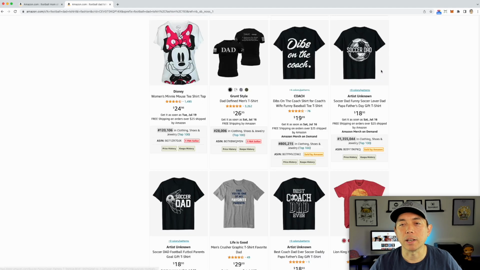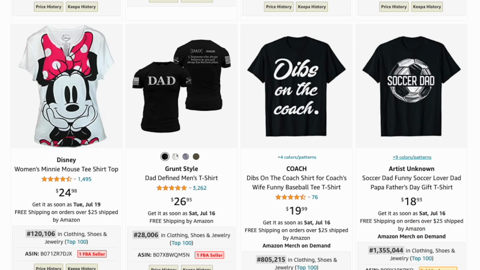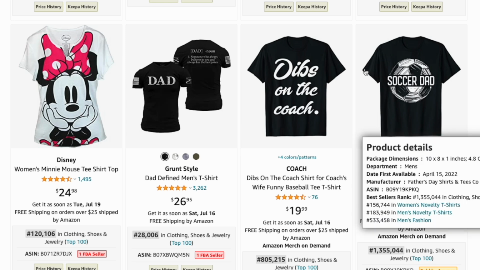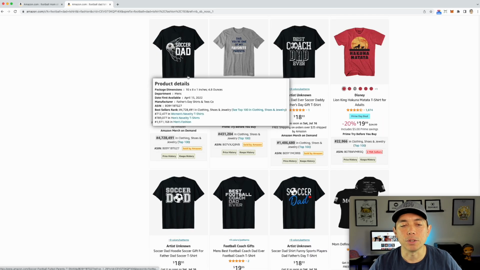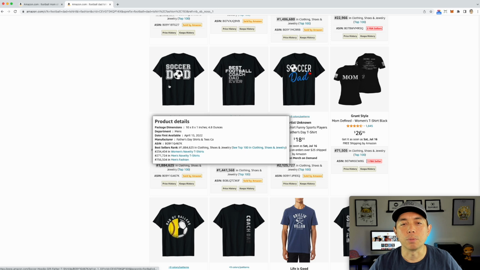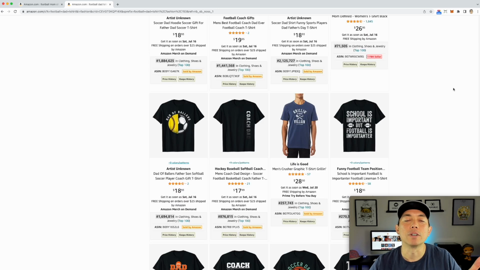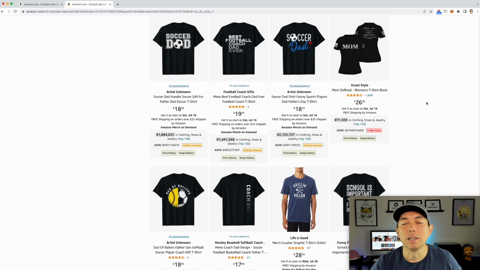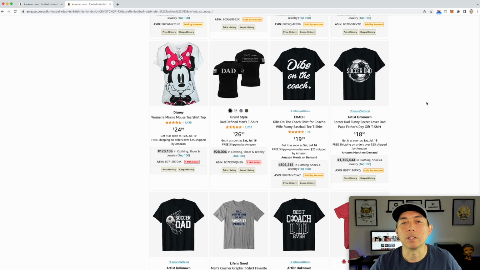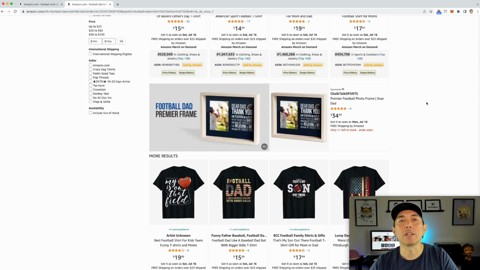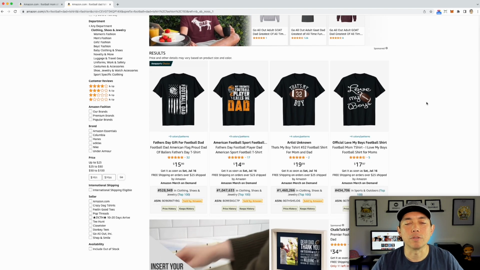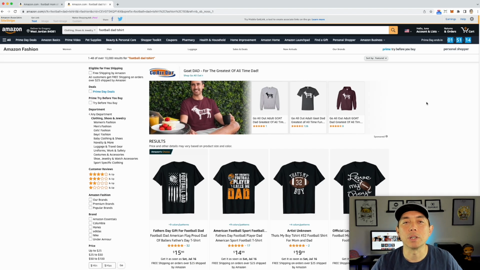So same thing, like I said, you can use some of these same ideas for other sports. So there's soccer or football in other countries. So soccer dad, and you can see here, coach and dad and things like that. So dual purpose again, and you could do the same thing for football sister, football brother, football aunt, grandma, grandpa, and all those things. I would scale it. So this is a really good one to do if you got a good design, a good idea. You don't have to just put football dad. You can put some other words on there as well, or football mom, other words on there as well. But this is a really good one to think about what you would do in this case.